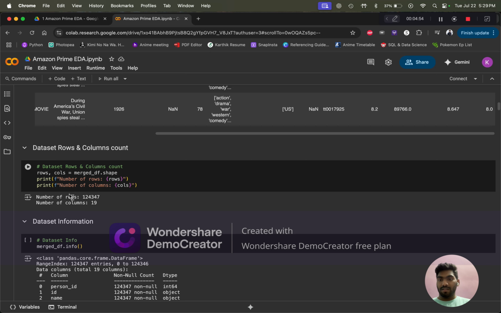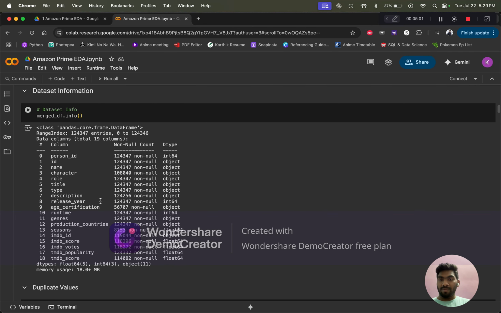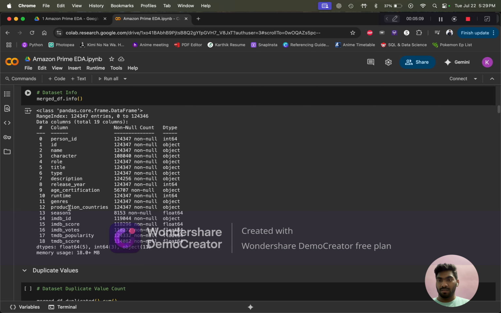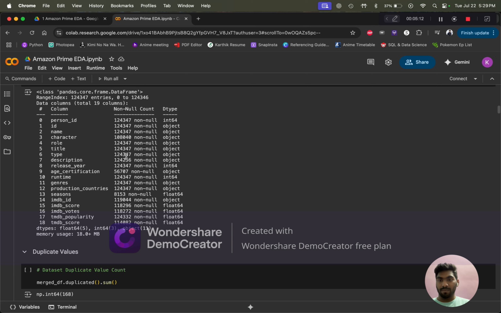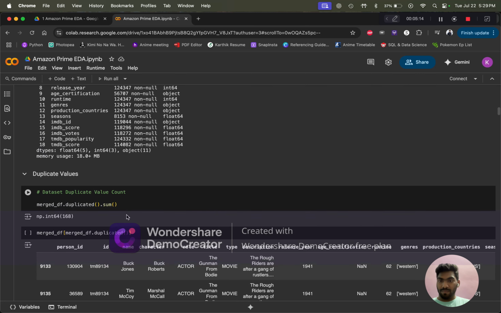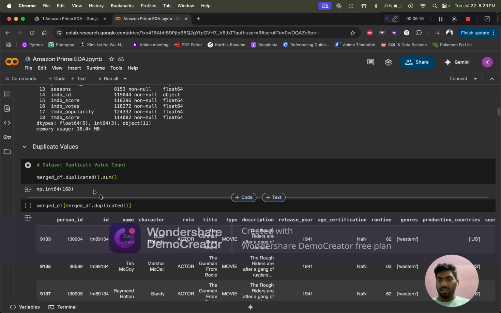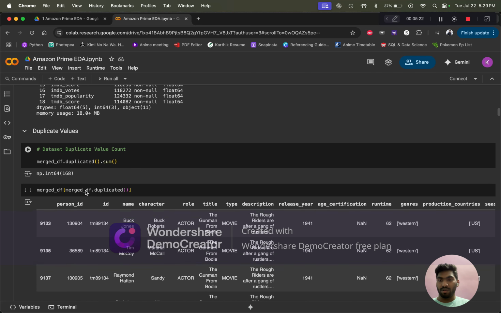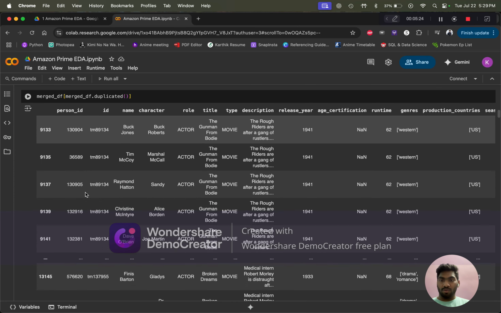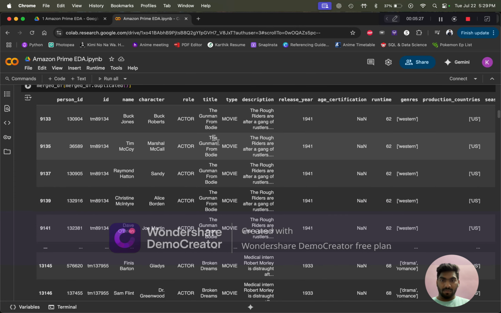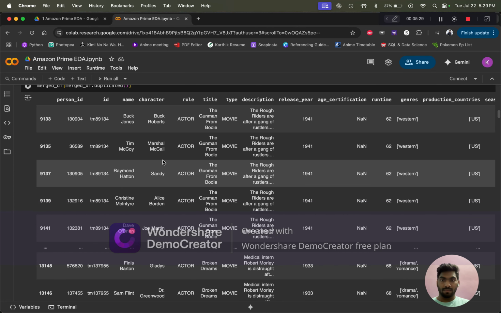Here we can see that there are a total of 124,347 rows and 19 columns. This is the information about the dataset, with all the columns and their values. Here we can see that there are duplicate values in the dataset. There are 168 duplicate rows, and these are all the duplicates that are there. Everything is similar.